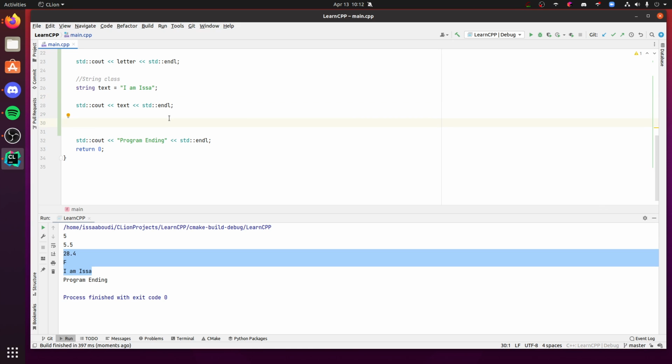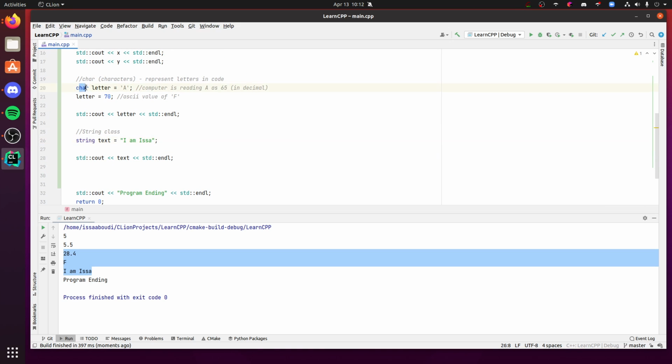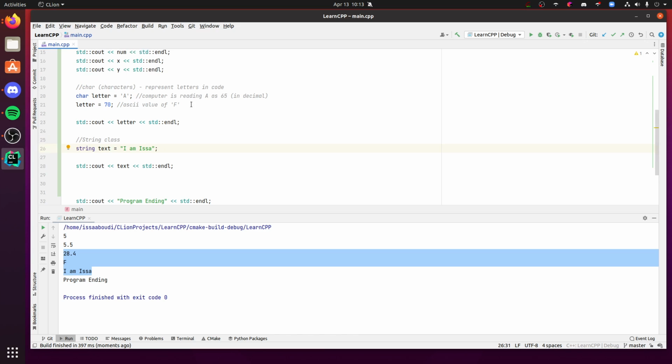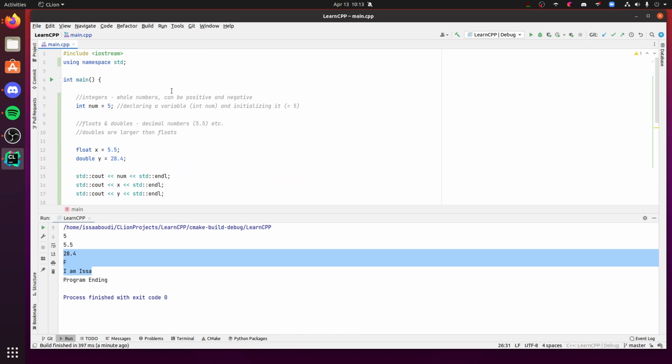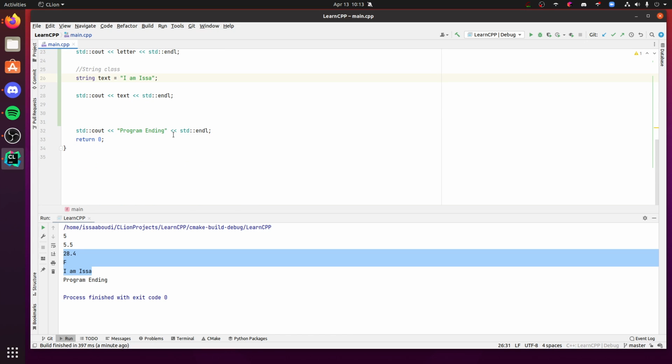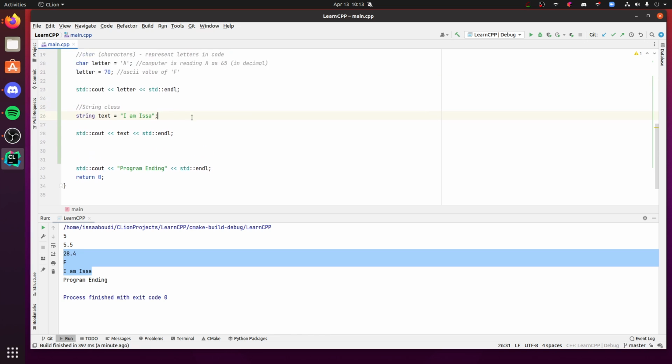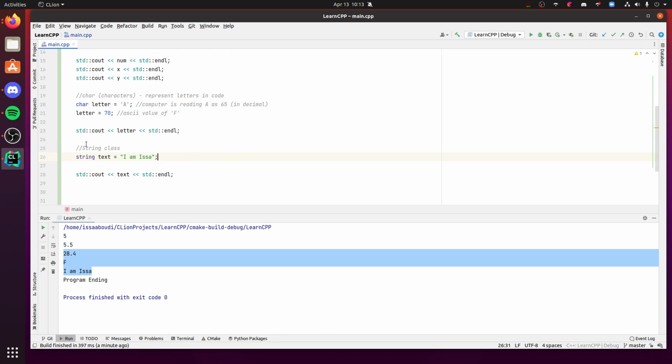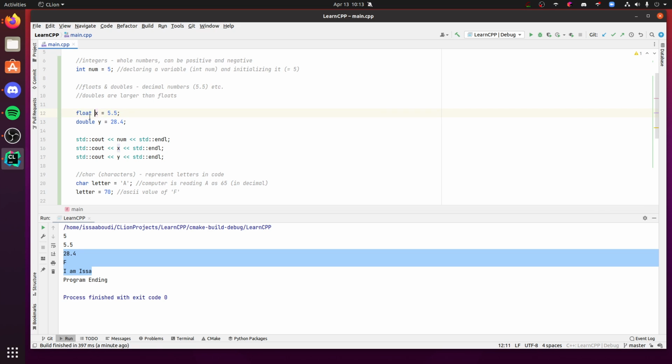Now, we're going to talk a little bit more in detail about the string class and how it works. There's also a way you can use chars to represent multiple characters of text, something called the C string, if you want to look ahead on that and check it out. But for now, these are variables, and there are a couple more variables that we can talk about. But I think for now, this is a good starting point. Remember that this can be used in any language. Most of these are universal. In languages like Python, you might not even need to give the type of the variable.